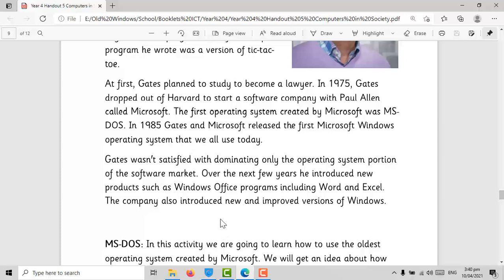Gates wasn't satisfied with dominating only the operating system portion of the software market. Over the next few years, he introduced new products such as Windows Office, including Word, Excel. The company also introduced new and improved versions of Windows.